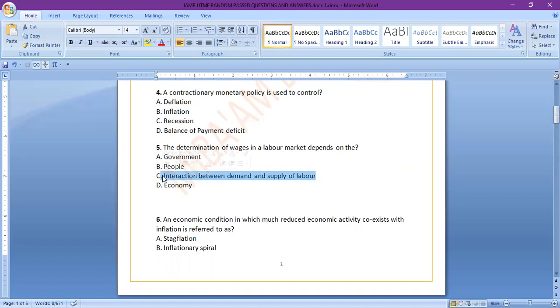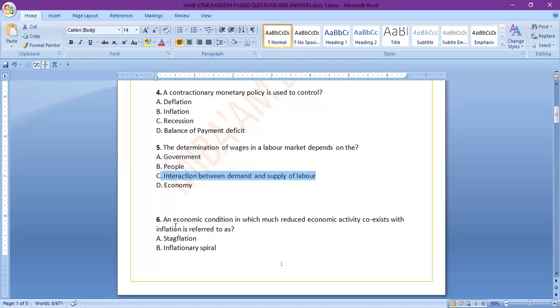When there's too much supply of labor, wages will fall, because the demanders of labor will have excess labor and they will choose from anyone that they want. Because of that, wages will fall, and a lot of people will supply their labor for cheap wages. So the answer is interaction between demand and supply.